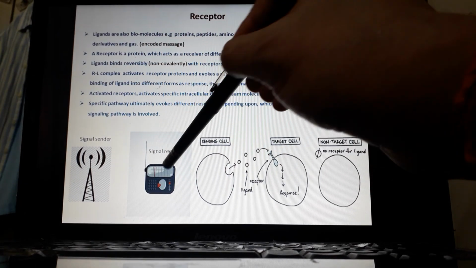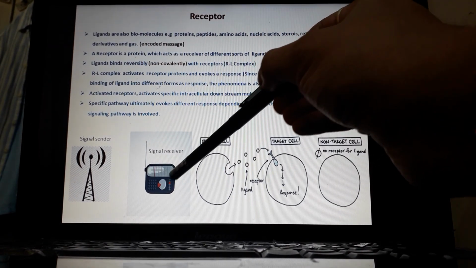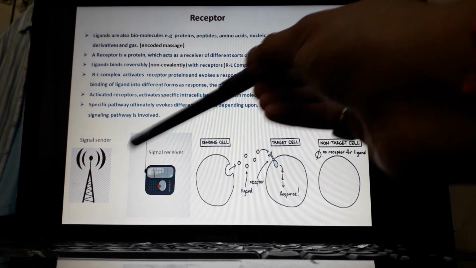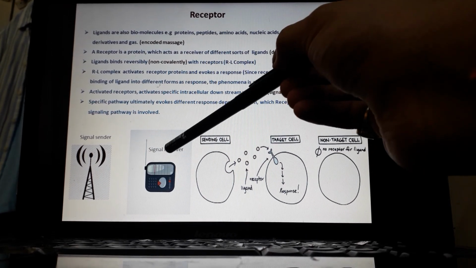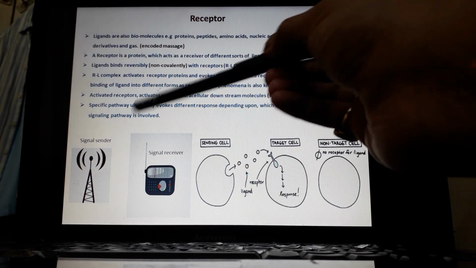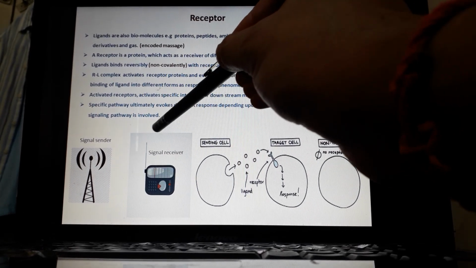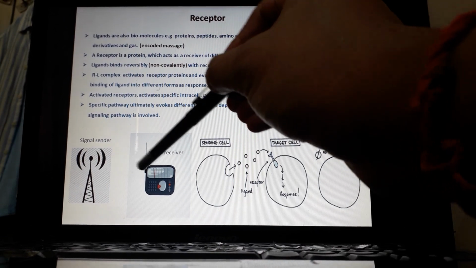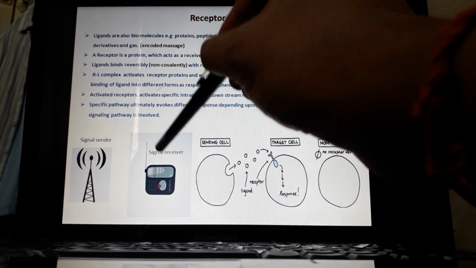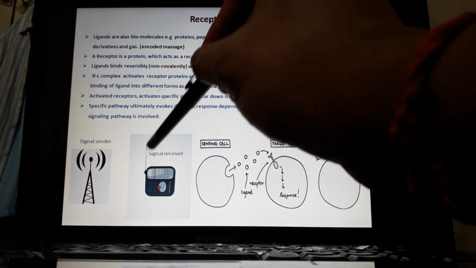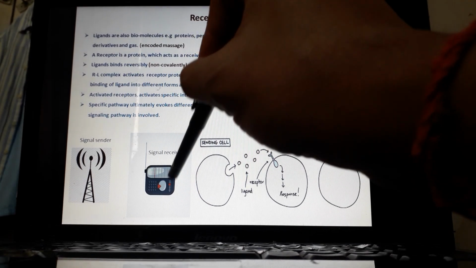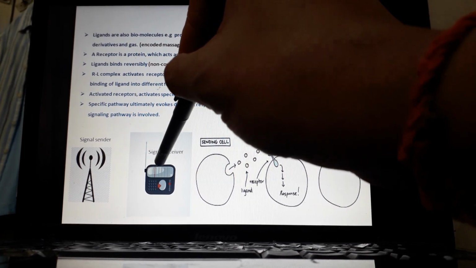So suppose a radio is not working. What are the basic problems why the radio is not working? One possibility may be that the receiver is not working, that means it is not receiving the signals. Another problem is, suppose the receiver is okay, but the internal mechanism of the radio is broken, isn't it?